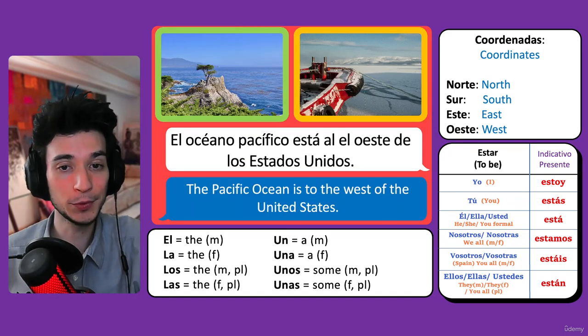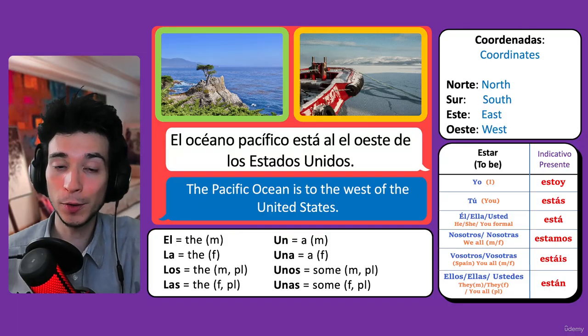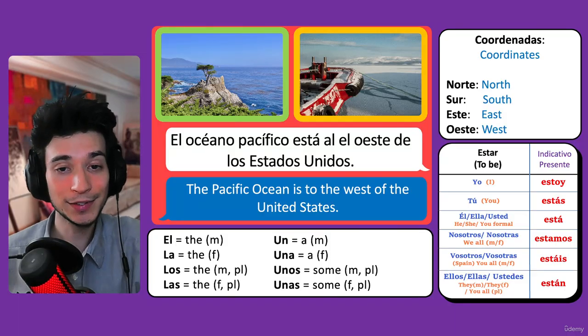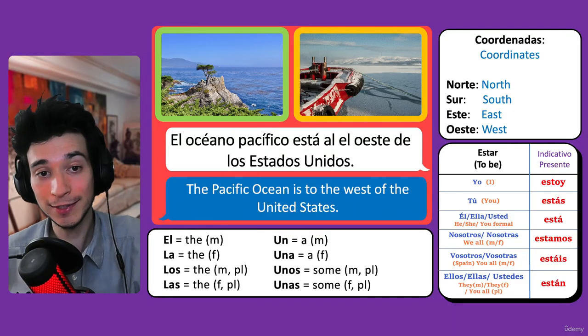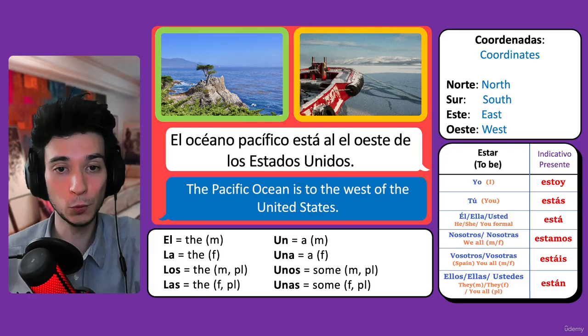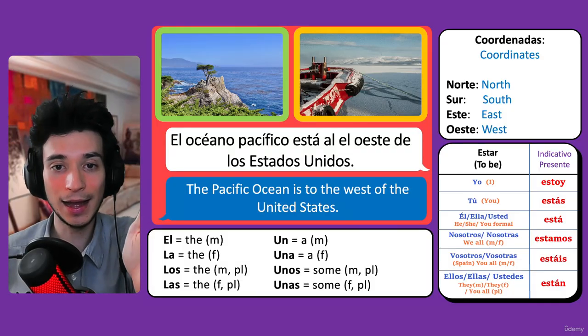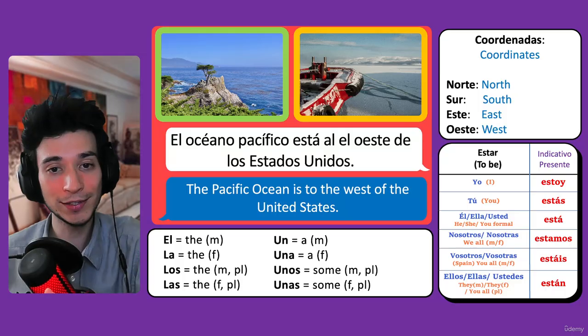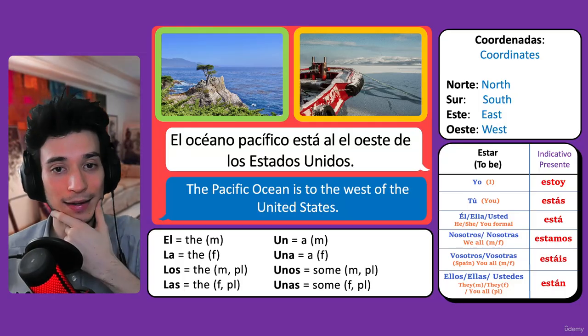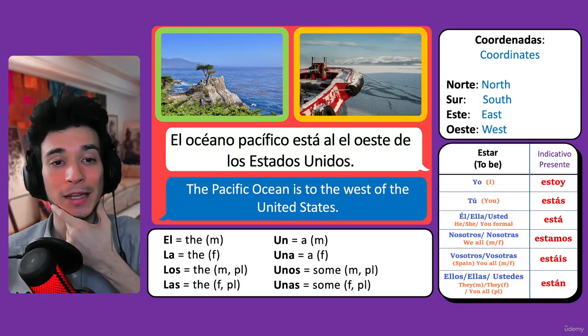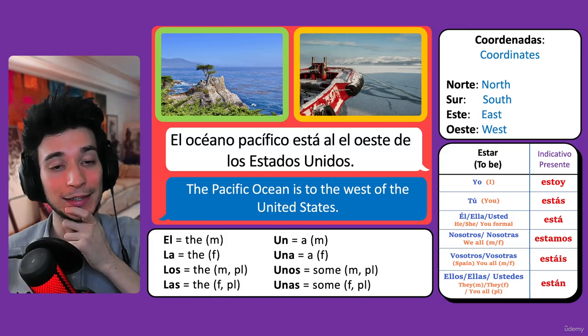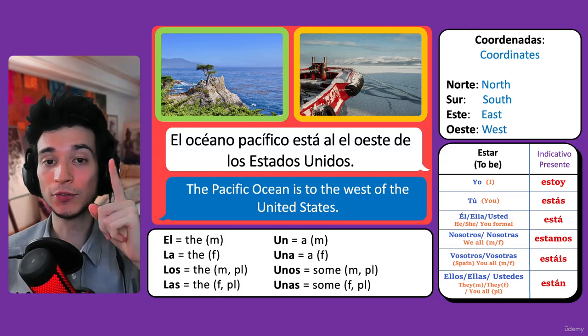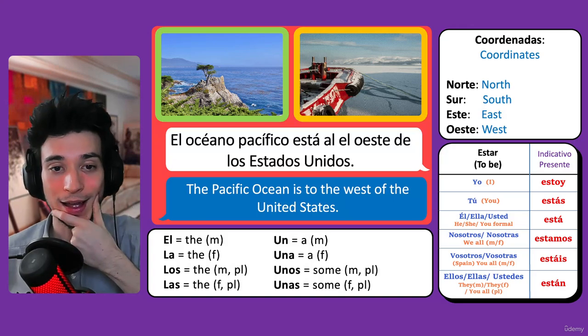And another example. El Océano Pacífico está al oeste de los Estados Unidos. The Pacific Ocean is to the west of the United States. Está al oeste, al oeste. So this one actually has a mistake. Let's see if you can find the mistake on this one.